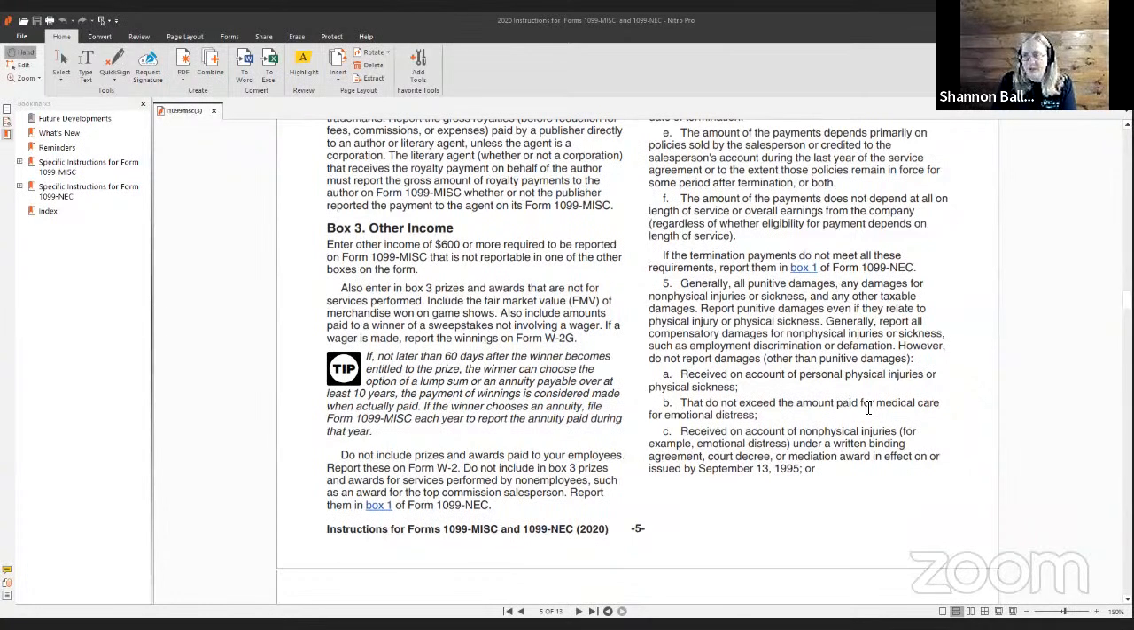Generally, all punitive damages or any damages for non-physical injuries or sickness and other taxable damages, report punitive damages even if they relate to physical injury or physical sickness. Generally, report all compensation or